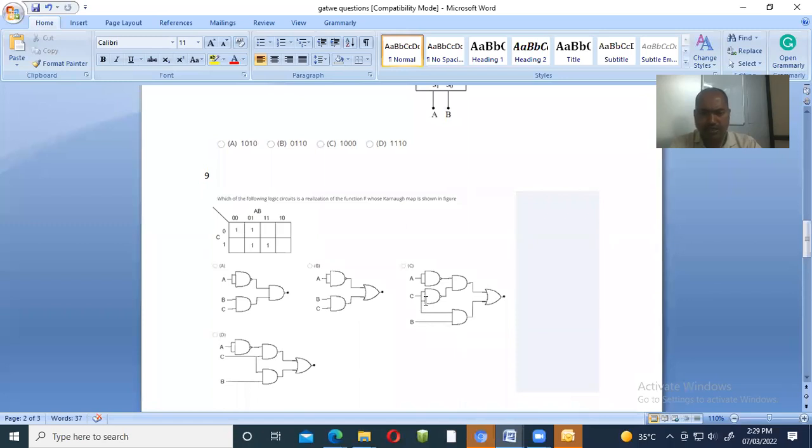We consider A bar here and C bar, the output of this is C bar. So A bar C bar. Both things are multiplied, so your answer coming here is A bar C bar.